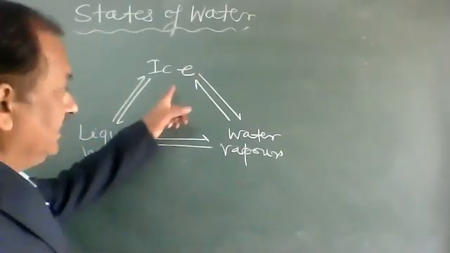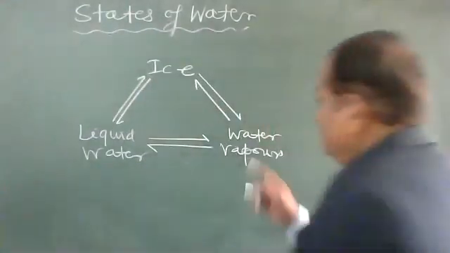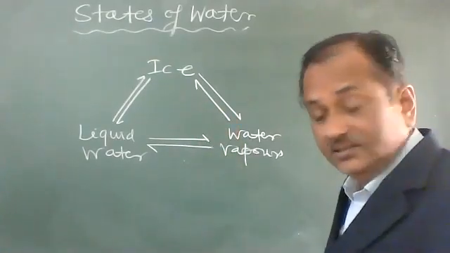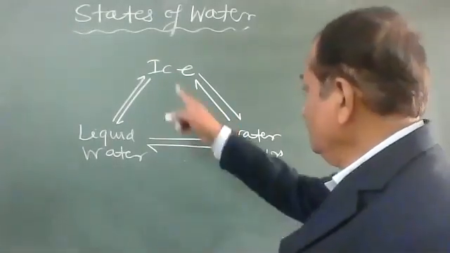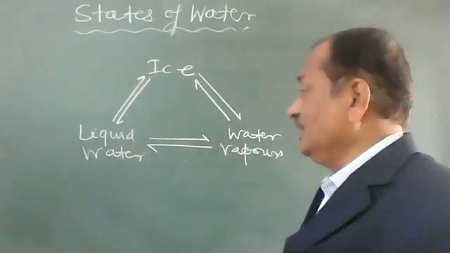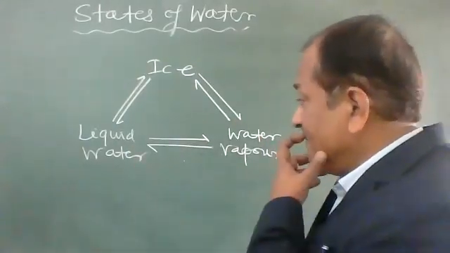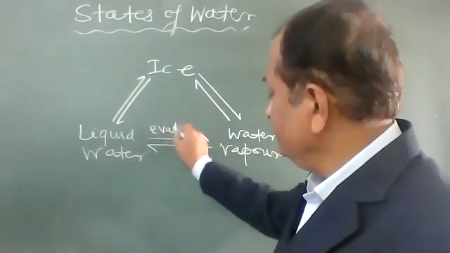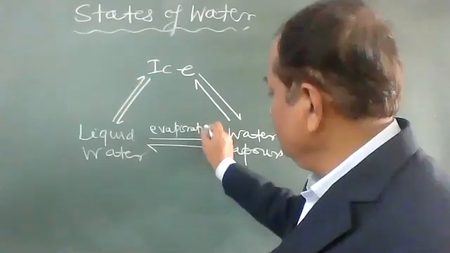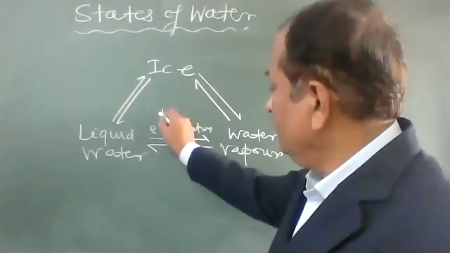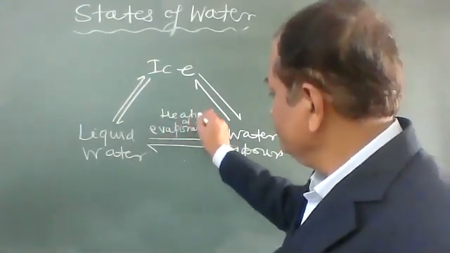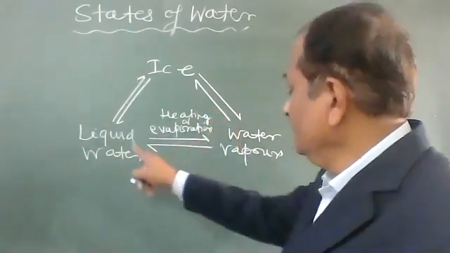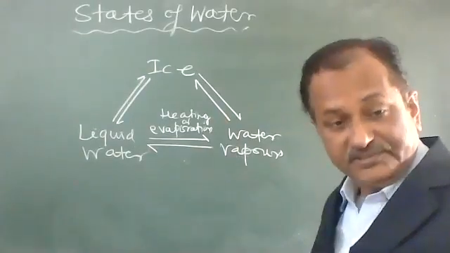So ice is converted to water vapors, and water vapors are converted to ice. There is a cycle. Start with the liquid water. On evaporation or on heating, liquid water is converted to water vapors.